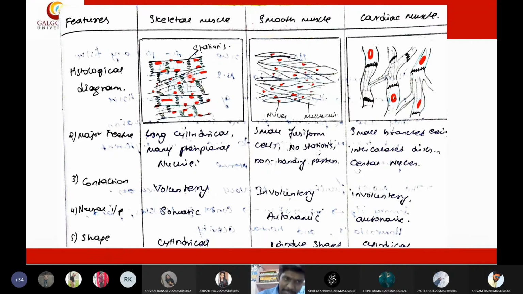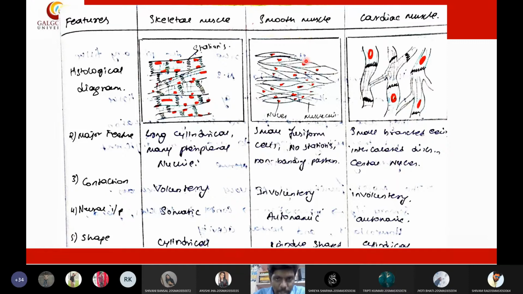Not only this, there is also something called intercalated discs. The presence of intercalated discs is a unique feature of cardiac muscle. Oh, sorry, I'm really sorry, I just got confused with cardiac muscle. Intercalated discs are present in the cardiac muscle. So yes, skeletal muscle will be cylindrical in shape and have peripheral nuclei.